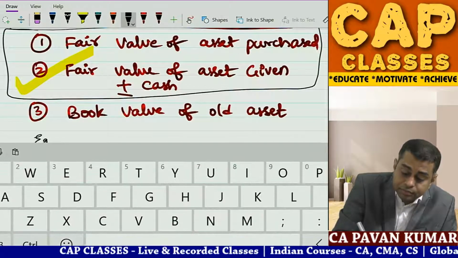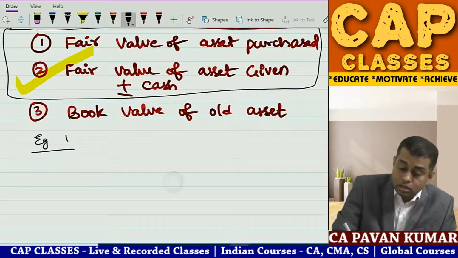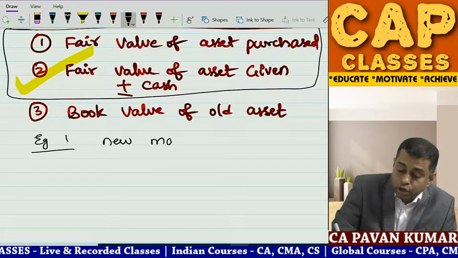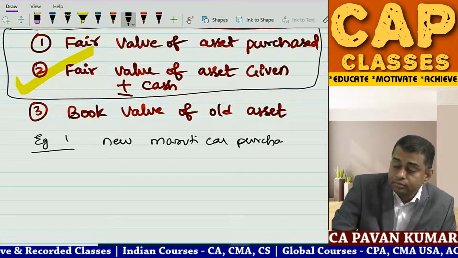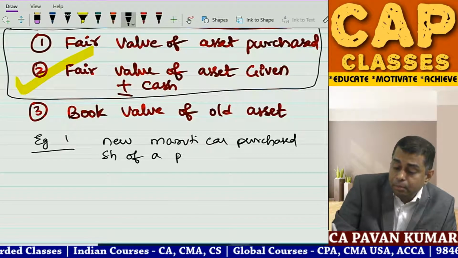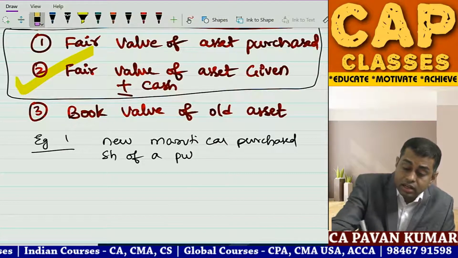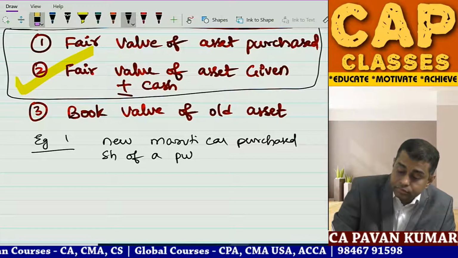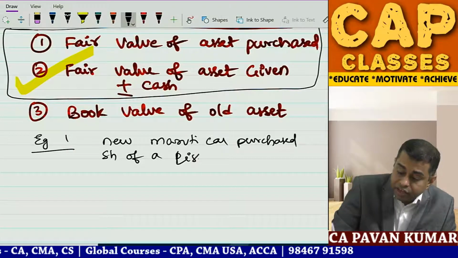Example 1. New Maruti car purchased. Shares of a listed public company given.